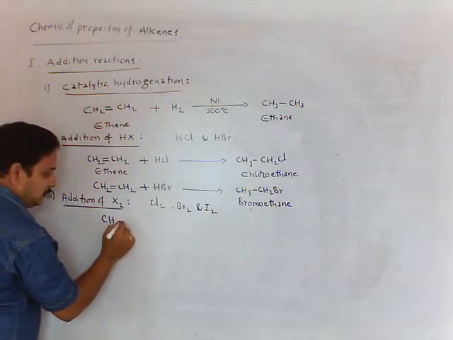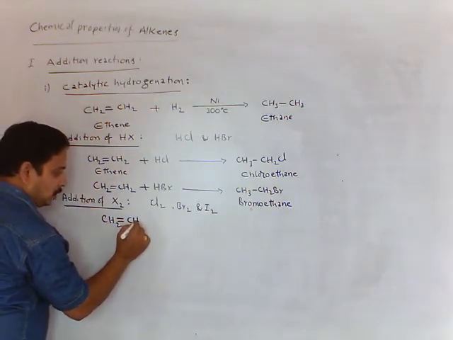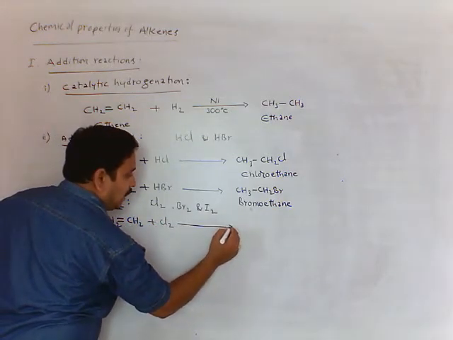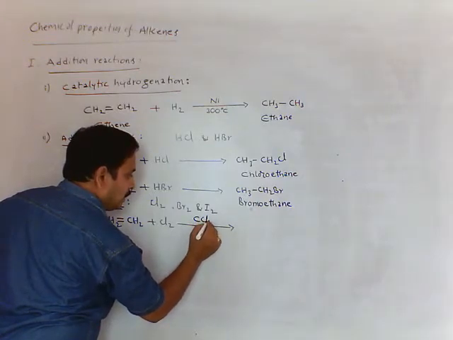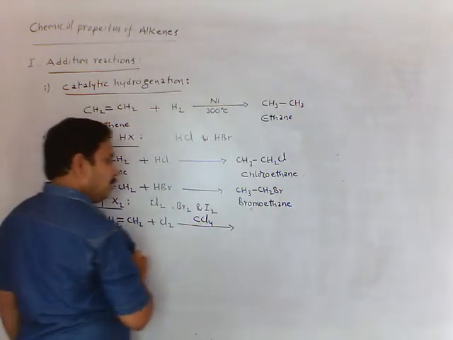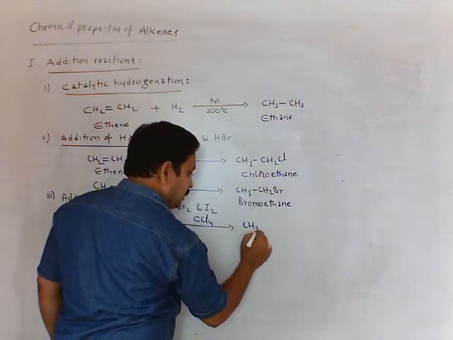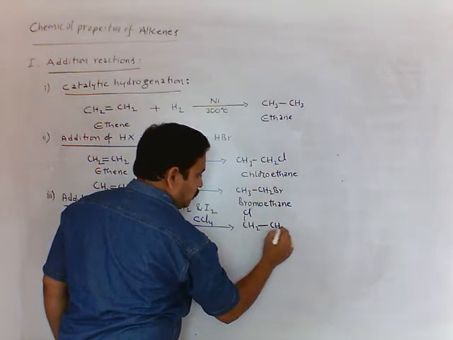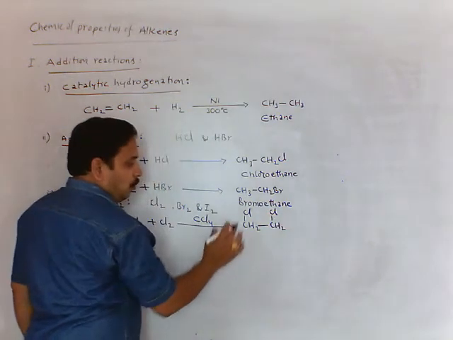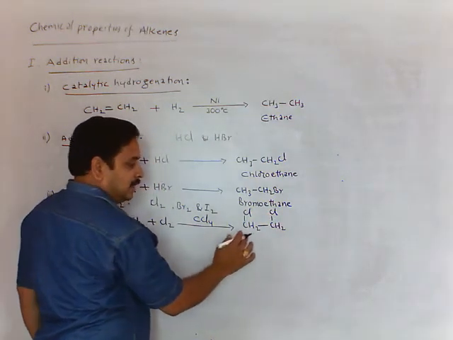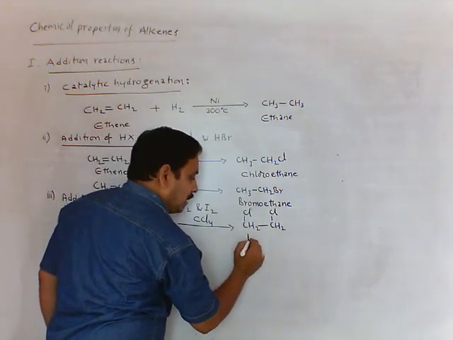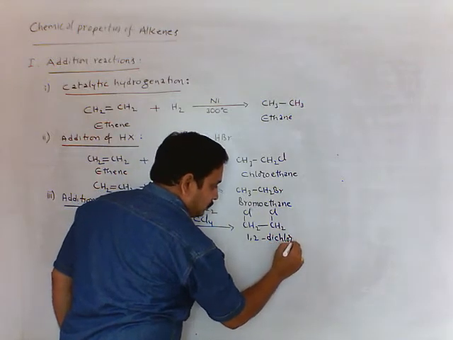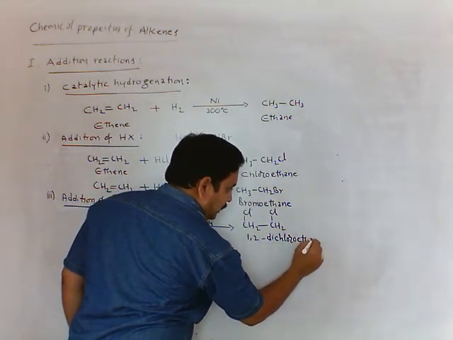Ethene treated with chlorine in presence of inert solvent, that is carbon tetrachloride. We get here CH2Cl, CH2Cl. 1,2-dichloroethane is formed.